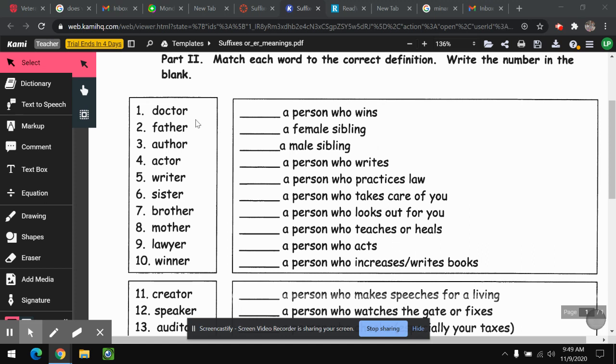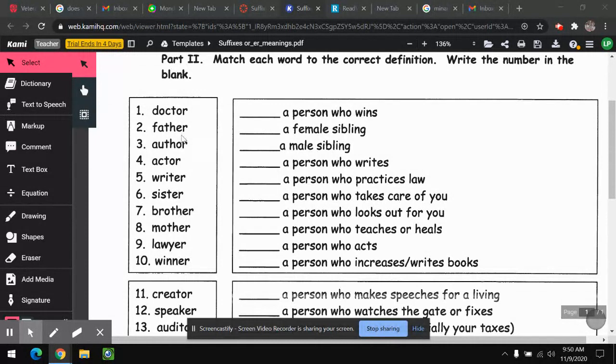Okay, so on this sheet, we have our words where all of these are people. So they're all nouns, right? People, places, and things are nouns, right? So if you have a test question this week and it says, what part of speech are all these words? They're all nouns because they're all people, okay?